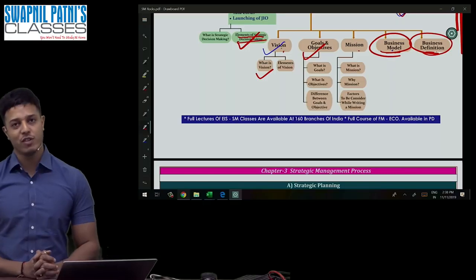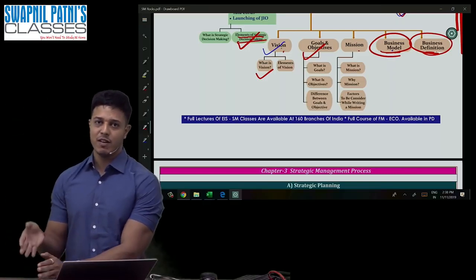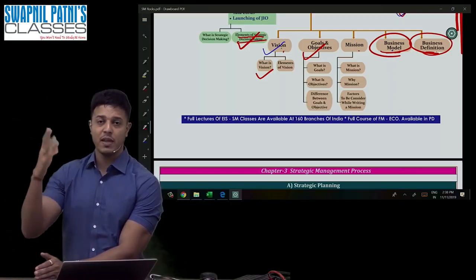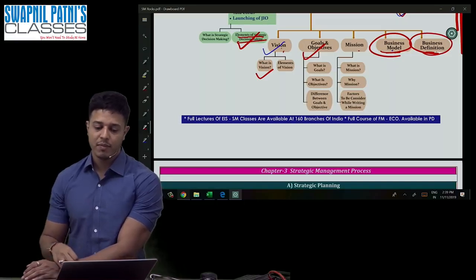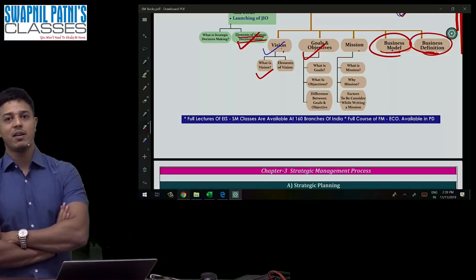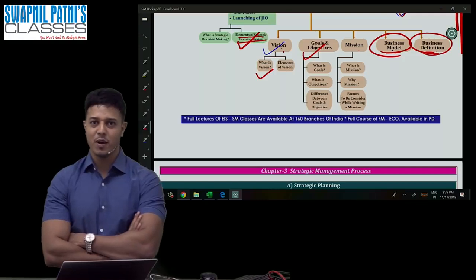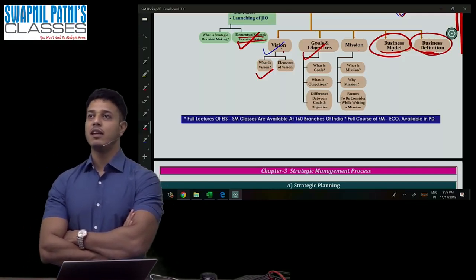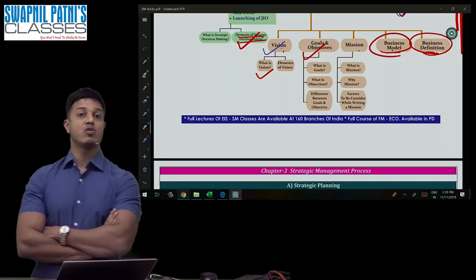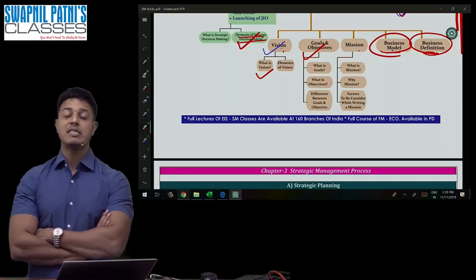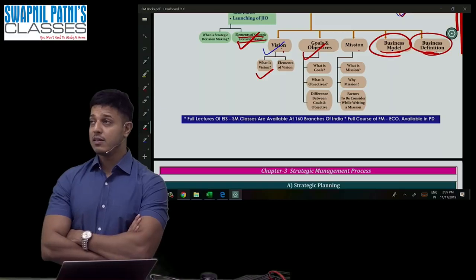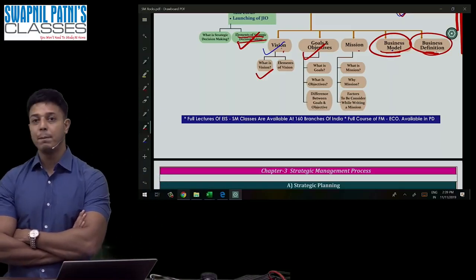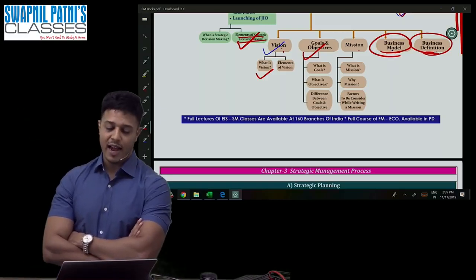There are 3 elements of vision. Number 1, where we are. Number 2, where we want to be, and number 3, you communicate them. And mission, while writing a mission statement, 4 factors are required to be considered. Number 1, it should be unique, it should be a special identity, it should always be written from the point of view of the customer, and it should also talk about your competency, technology, and the activities.